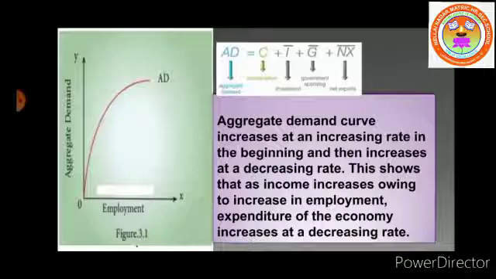Aggregate demand price increases or decreases with the increase or decrease in the volume of employment. The curve increases at an increasing rate in the beginning and then increases at a decreasing rate.